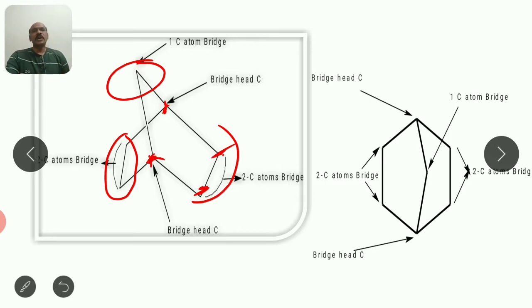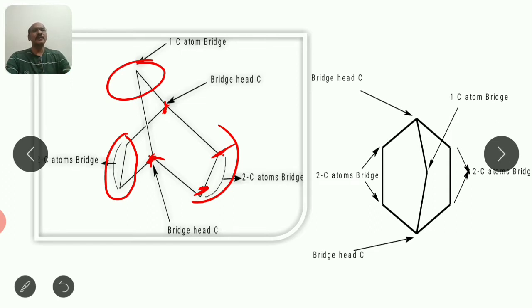For spiro, there is one carbon atom in common. In a fused ring system, there are two carbon atoms in common, and for bridge ring systems, there are more than two carbons in common for the two ring structures.